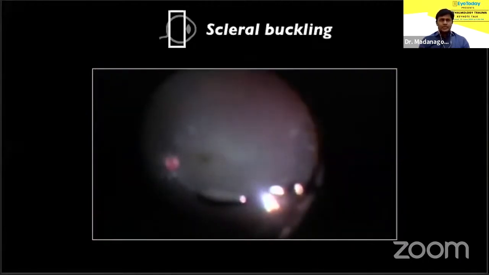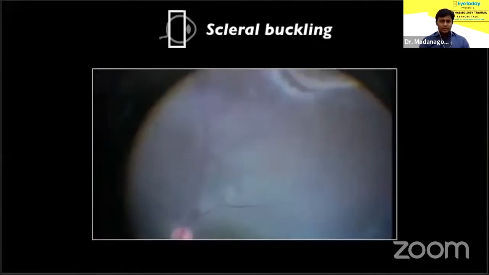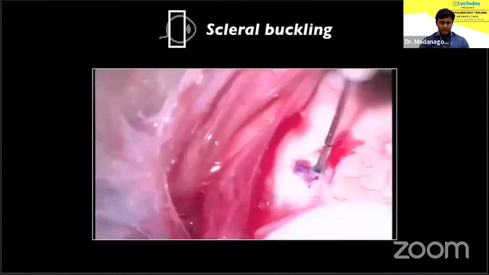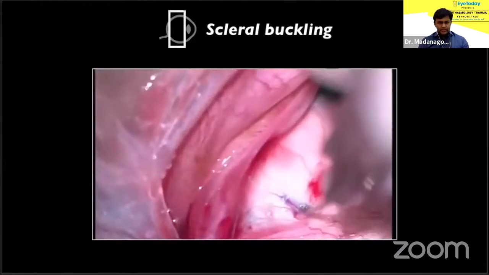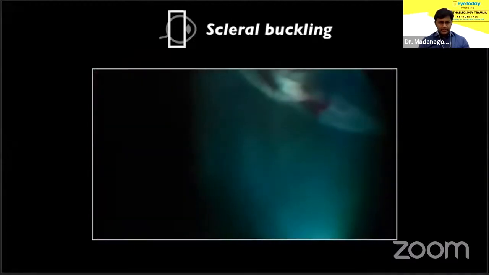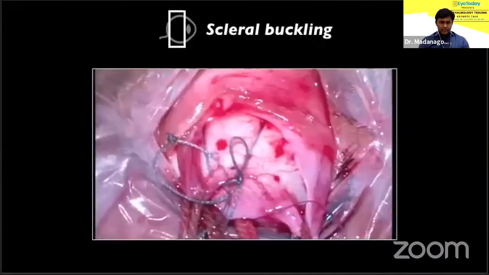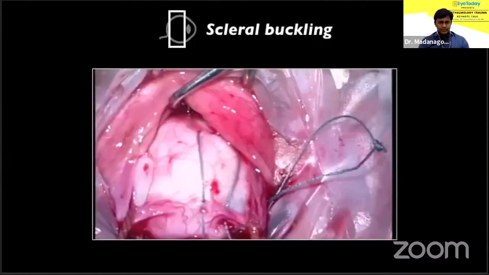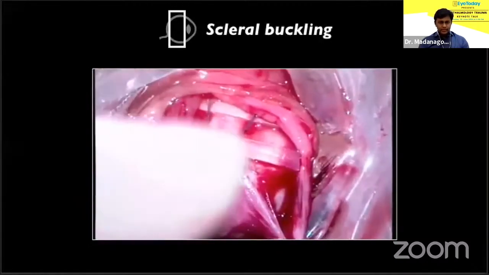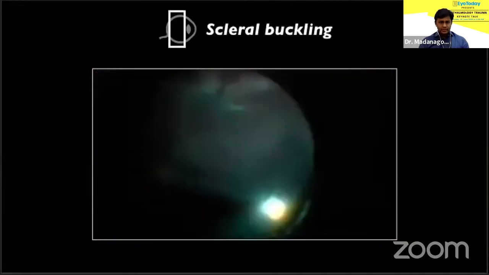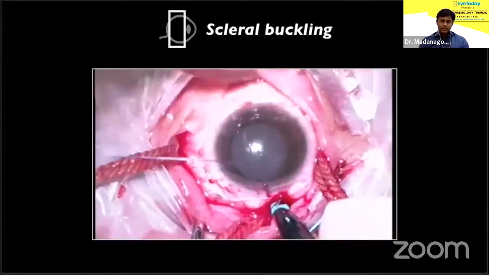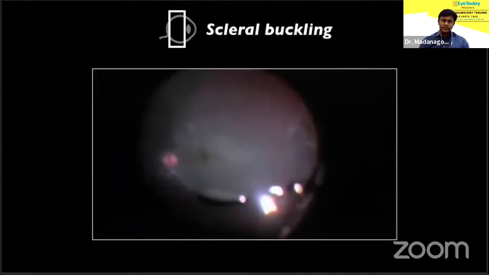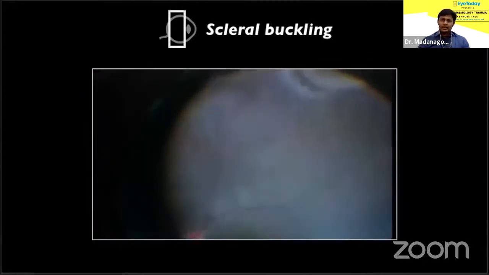The other option is a scleral buckle, which is sadly being forgotten these days. Sure, there is an inferior RD, that's the brake. I am performing SRF drainage with a 26 gauge needle. Now cryo is being done, and on the brake, anchor sutures are placed. And for this particular case, I used a 276 band. There you can see the brake is flat on the buckle, and it's as simple as that. So scleral buckling definitely has utility, especially in young people with formed vitreous and in eyes with dialysis.